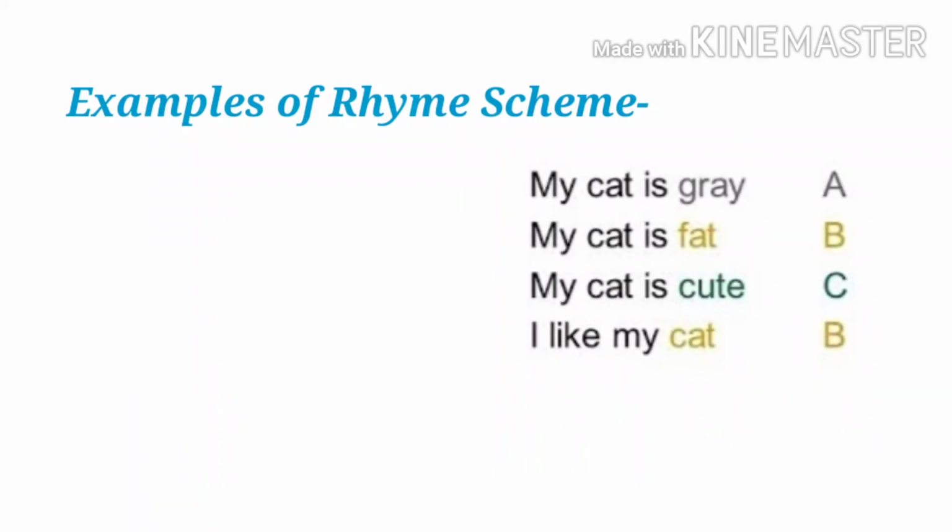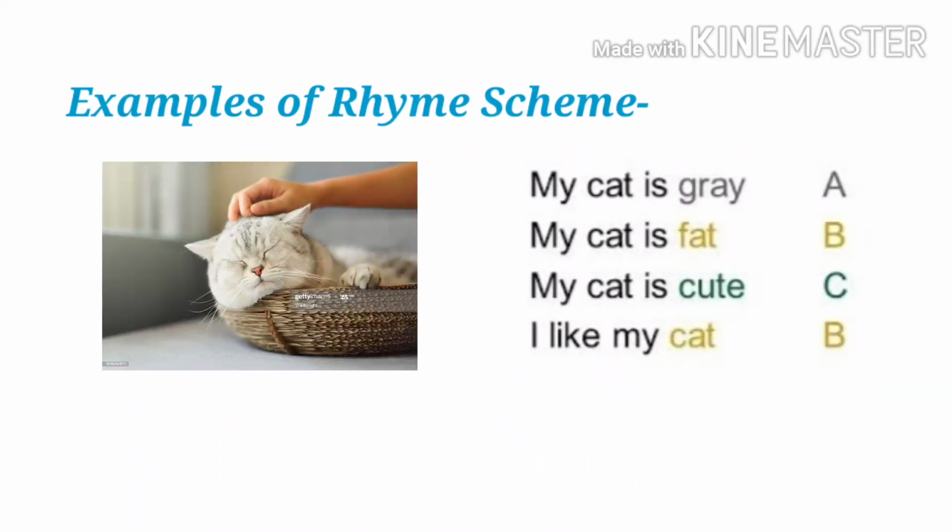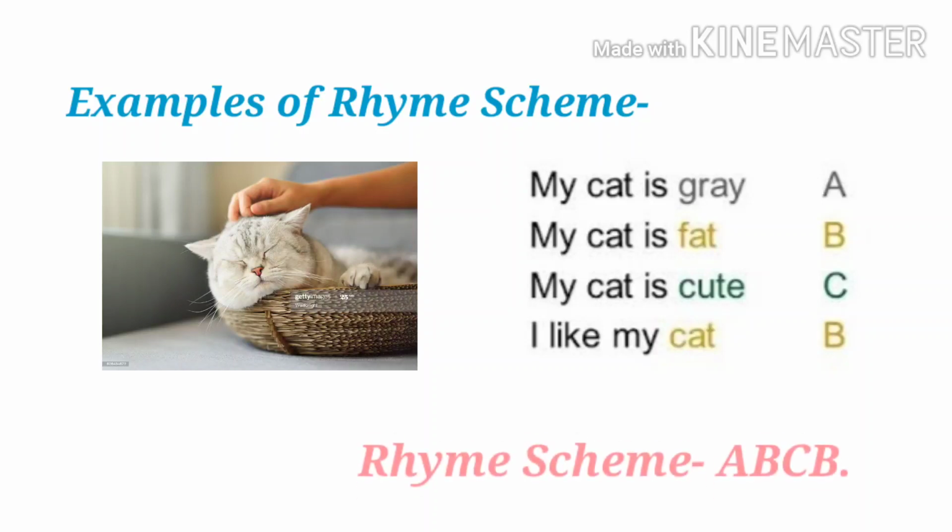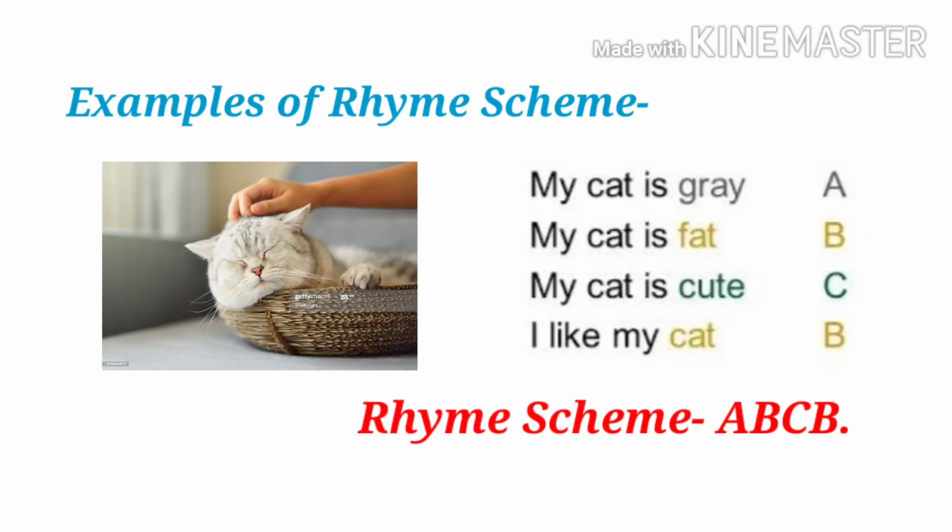Then next is: my cat is grey, my cat is fat, my cat is cute, I like my cat. Now look at the ending words of each poetic line: grey, fat, cute and cat. The ending words of the second and fourth line have the same sound, so we have labeled them with the same alphabet, and that is B. The first and third lines are different from these lines, so we have labeled them with other alphabets, and that is A and C. So the rhyme scheme of this stanza is ABCB.